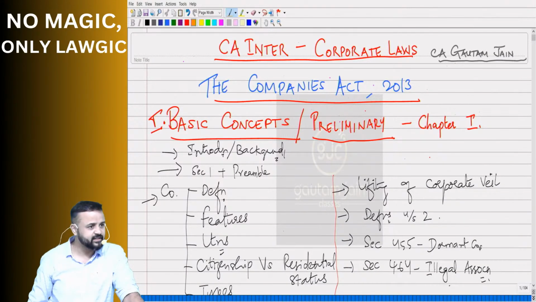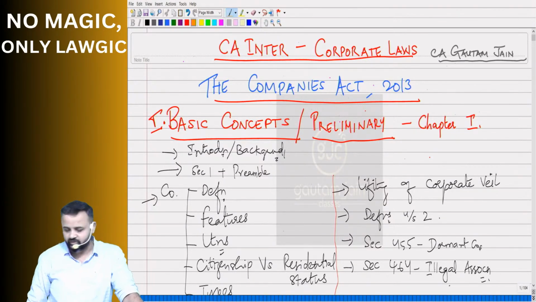Features, limitations, residential status, section 455, dormant companies, 464, illegal association, isn't it? Like that, there are a few other things which we have to cover, isn't it?